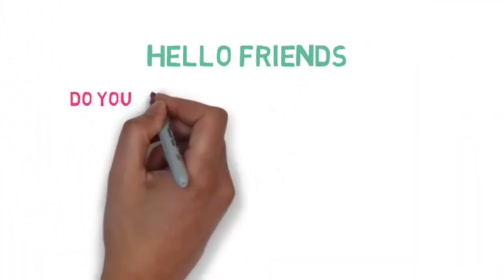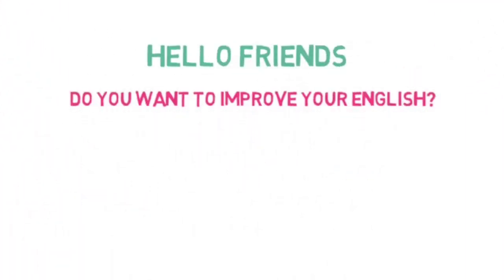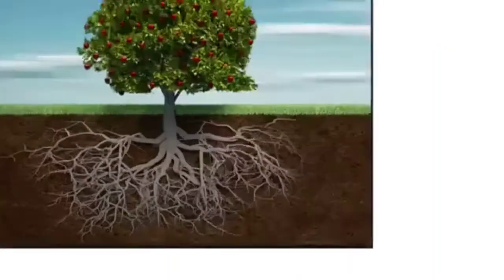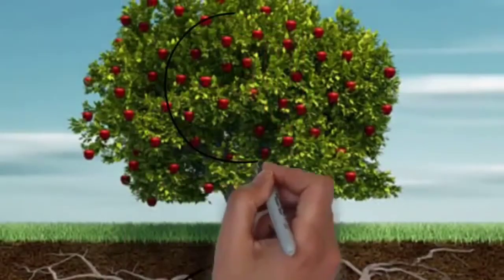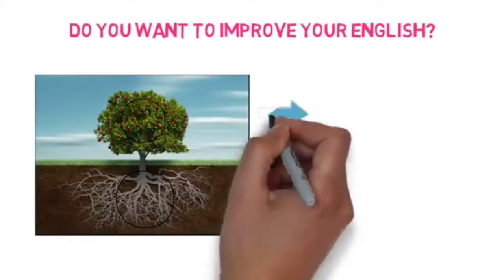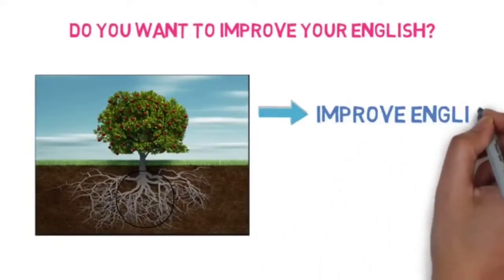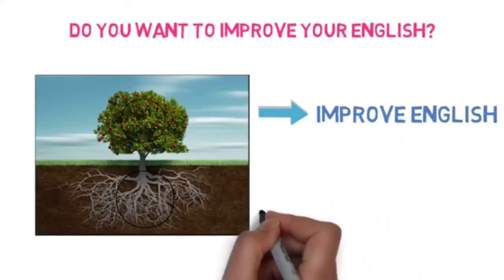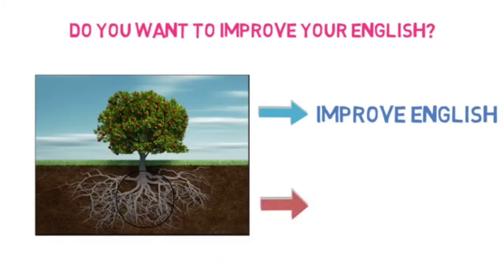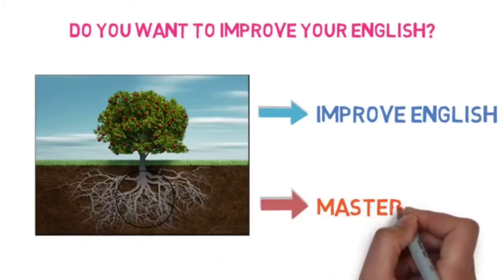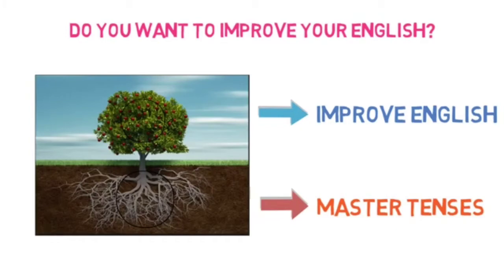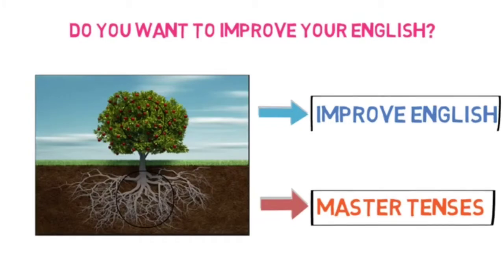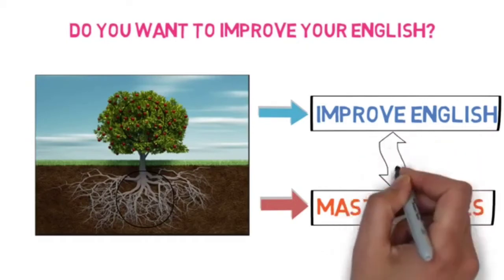Hello, children. Do you want to improve your English? We all know that we need to improve our roots to get good fruits. Children, to get good fruits of English, we are now going to learn the root of English. That is, going to learn tenses today. These are the main fundamental pillars for both speaking and writing correct English. You must learn that properly.